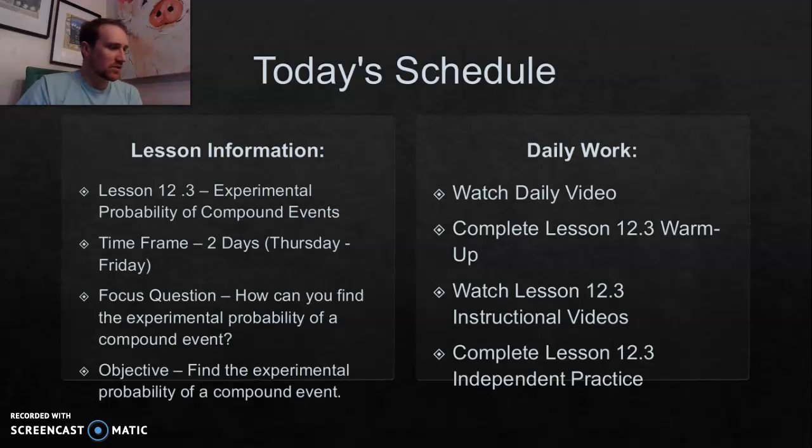Some other ways to think of this are we're looking at tables that have two variables. So maybe we're comparing different necklaces, and there's two types of metal, silver and gold, and the necklaces come in different lengths, 12 inches, 16 inches, and 20 inches. We're comparing two different variables, so since we're comparing two different variables, that would be a compound event.